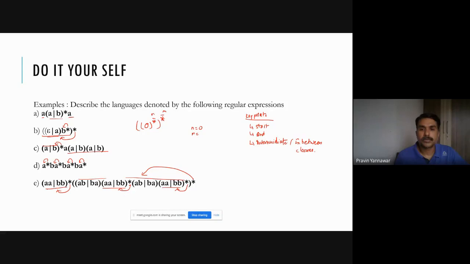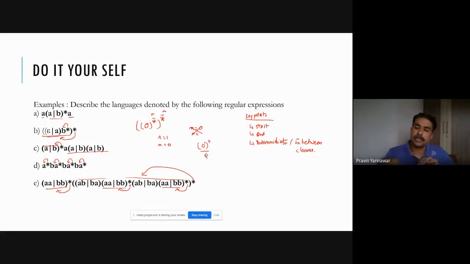Say n is 1 and m is 0. n is 1 means you have one occurrence of this 0, but m is 0, so it is 0 raised to 1 raised to 0, so this is going to be epsilon, right? Because at the end of the day, the outer closure is playing an important role.